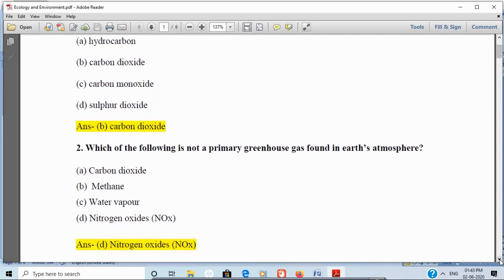A greenhouse gas is a gas in an atmosphere that absorbs and emits radiation within the thermal infrared range. The primary greenhouse gases in Earth's atmosphere are water vapor, carbon dioxide, methane, nitrous oxide, and ozone. Nitrogen oxides act as indirect greenhouse gases by producing the tropospheric greenhouse gas ozone via photochemical reactions in the atmosphere.